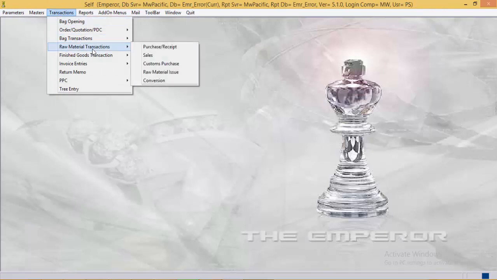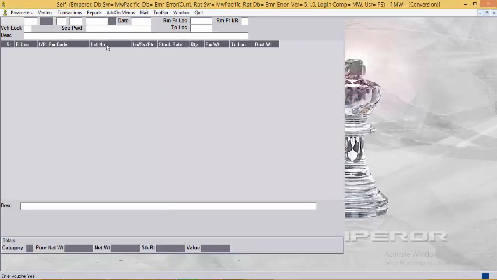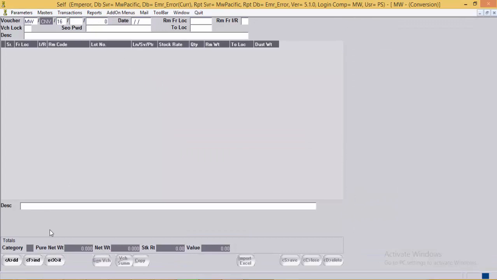Next we will see the conversion entry of the RM. The conversion entry takes care of the raw material conversion. For example, conversion of pure gold to the caratage or vice versa. The conversion entries can be used for diamonds also in case of revaluation of the stock. We'll take an example of gold conversion first.